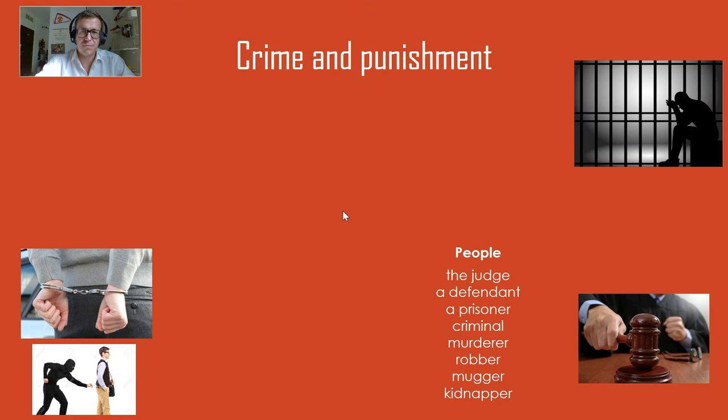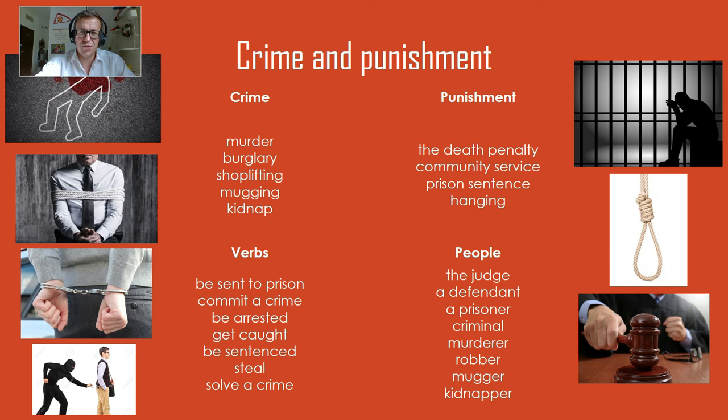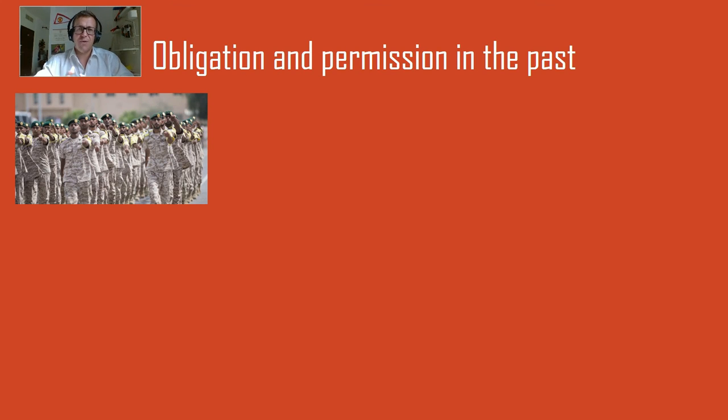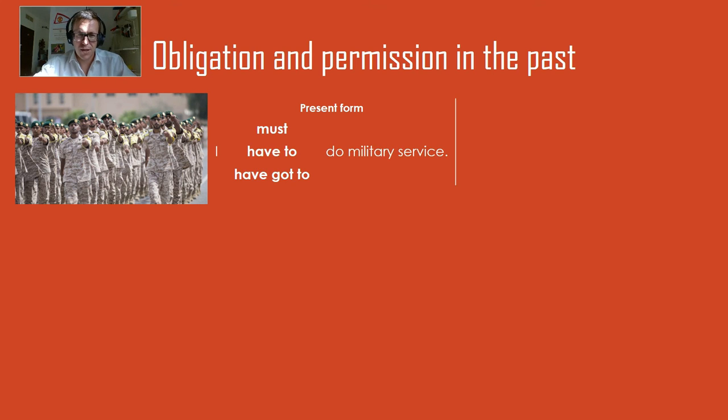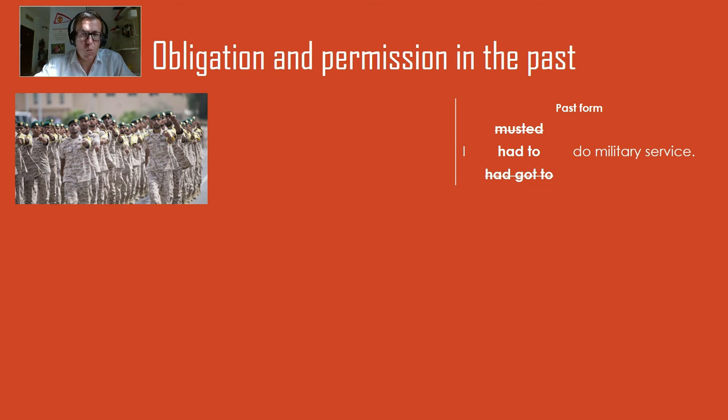And then finally we had obligation and permission in the past. So before we did must and have to and can and all these. So this is comparing it to the past. I must do military service. I have to do military service. I've got to do military service. All the same thing. But in the past, we can't say musted or had got to. Just sounds so strange to even say. You must use I had to do military service. So you could say, when I was 20 years old, I had to do military service.